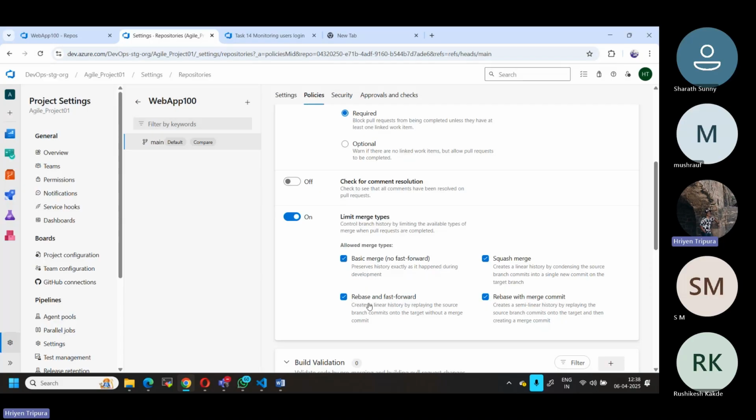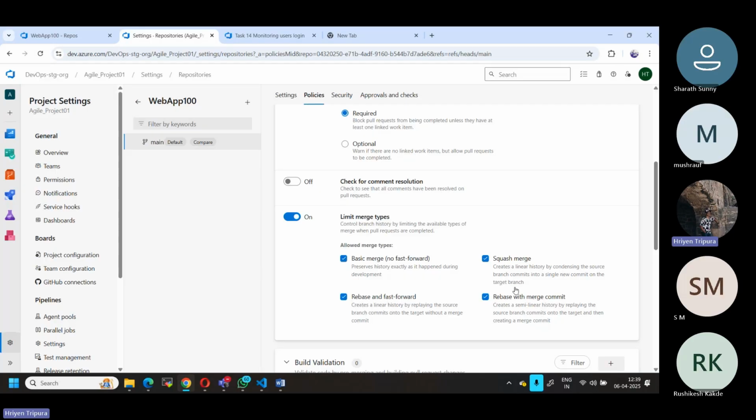And we have a rebase and fast forward, which creates a linear history by replaying the source branch commits onto the target, without a merge commit. You may still be confused by this one. I will have a topic for this and explain it. Basically, it reapplies the changes on top of the existing particular branch, let's say from feature to main, or to the dev branch, like that. I will show you that also.